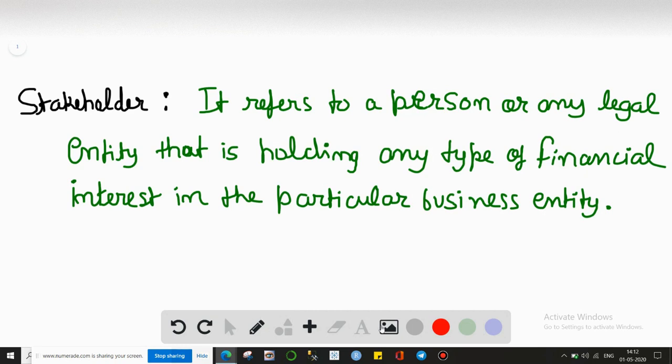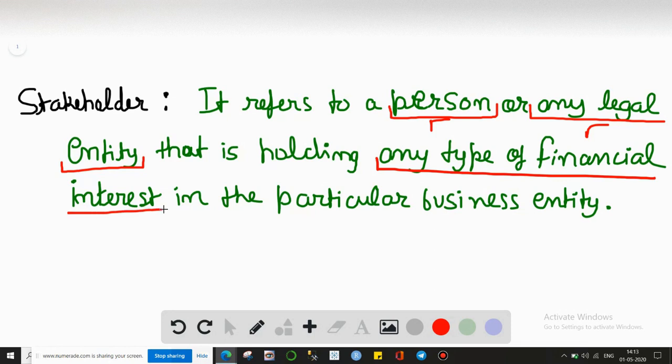Now we will understand the important terms. So first of all, a stakeholder may be a person like an individual, just you and me, or any type of legal entity. Legal entity means maybe a partnership firm, sole proprietorship, a company. That will be included in any legal entity. So that company or any type of person that is holding any type of financial interest.